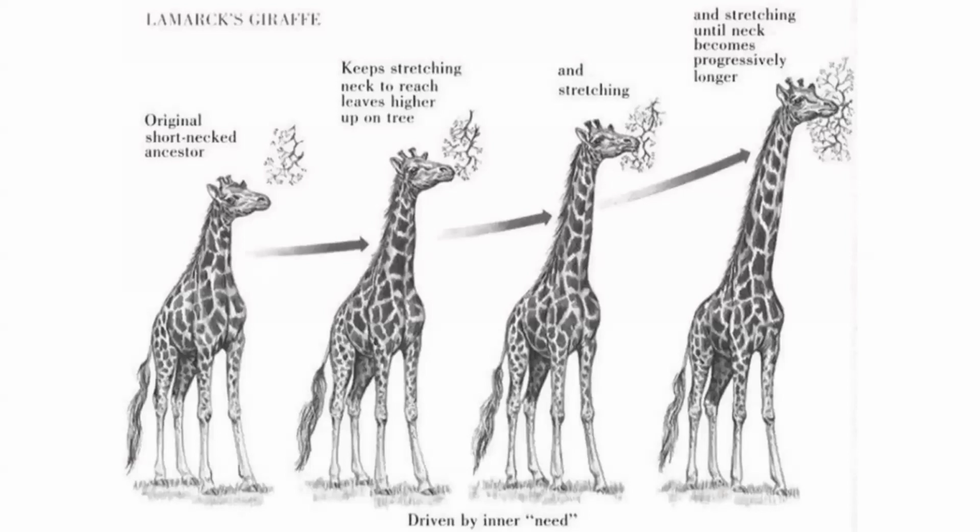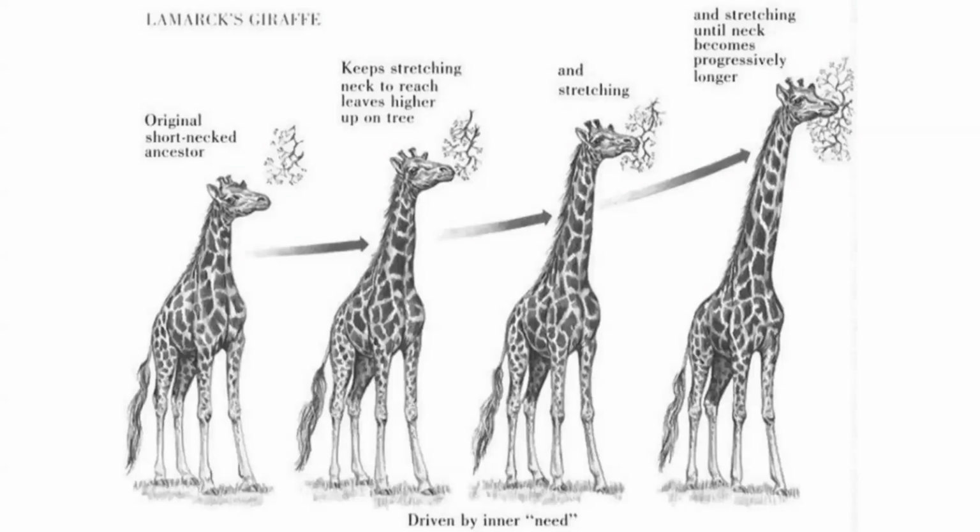But as a result of eating from trees, and the trees getting taller, the giraffes keep stretching their necks to reach the leaves higher up on the tree, and stretching again. So as they are stretching, their necks become progressively longer.